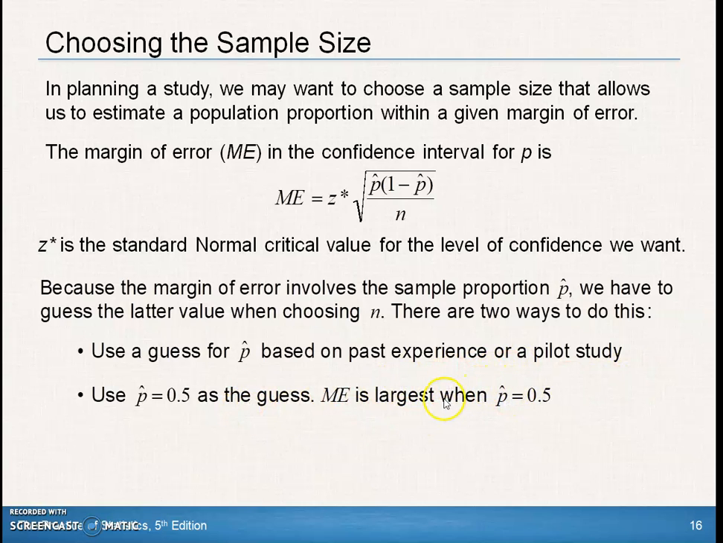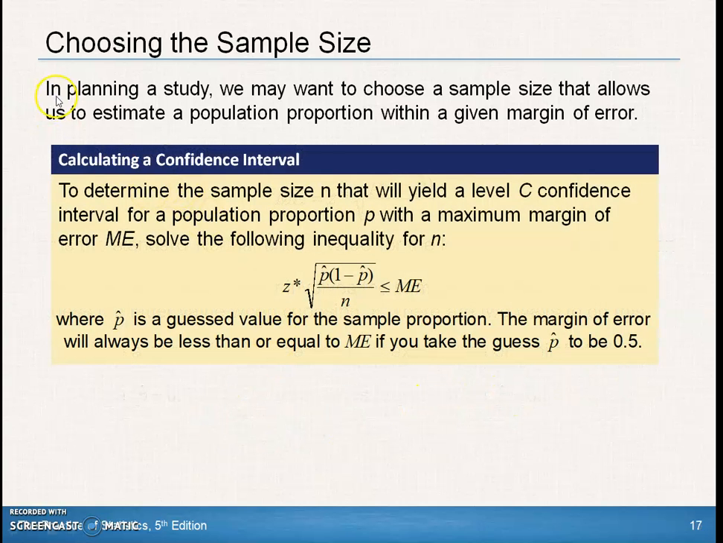So p-cap would be 0.5. We want to choose a sample size that allows us to estimate a population proportion within a given margin of error. We set up this expression, and we want it to be less than or equal to ME, the margin of error we're given. And then we solve for n. We're going to have to look up the z star. We're going to have to somehow get the p-cap. And we're given the margin of error, so n is what we're looking for, finding how big our sample size should be.